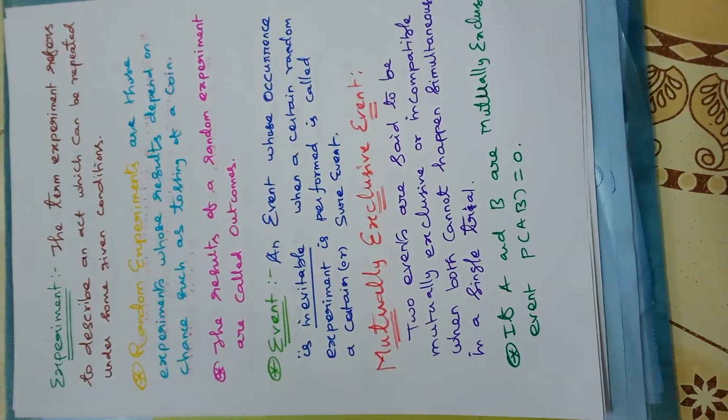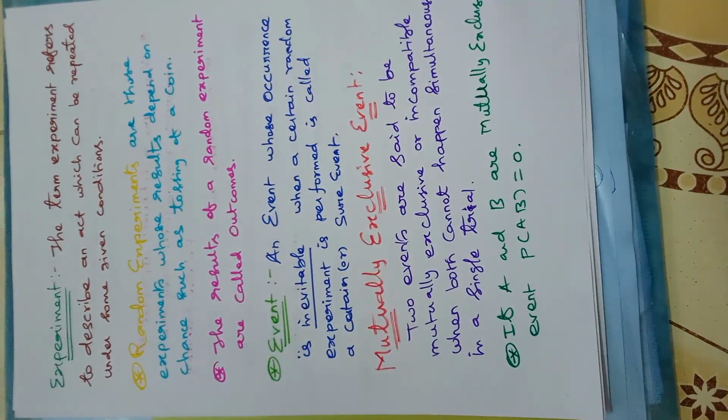What is a random experiment? Random experiments are those experiments whose results depend on chance, such as tossing a coin. Definitely either tail or head when a coin is tossed. The results of a random experiment are called outcomes.